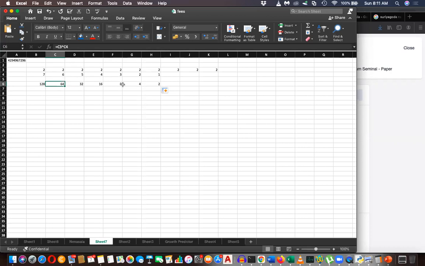Likewise, it keeps increasing. But when it comes to the other side, to the power 0, to the power minus 1, minus 2, likewise, it's going down. 7, 6, 5, 4. Again, when you drag this way, you can see 2 to the power 0 is 1, 2 to the power minus 1 is 0.5.